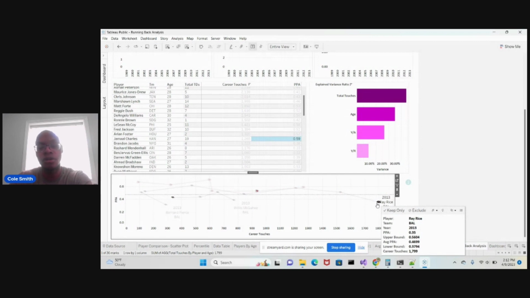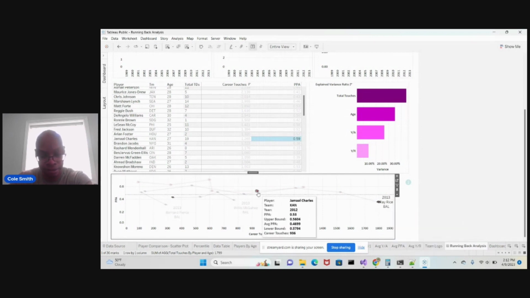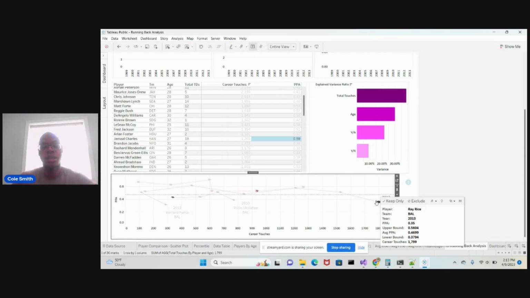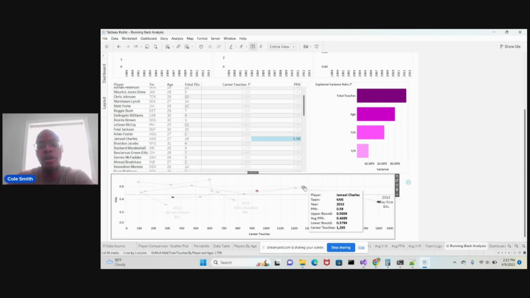Ray Rice is 1 year older, but yet at that time, Jamal Charles only had 936 carries compared to Ray Rice, who at the same age had effectively 900 more carries, which is probably about 2.5 to 3 years of work. That's a big deal. So you can make the case that you still have a lot of juice out of Jamal Charles, where Ray Rice is starting to deteriorate.